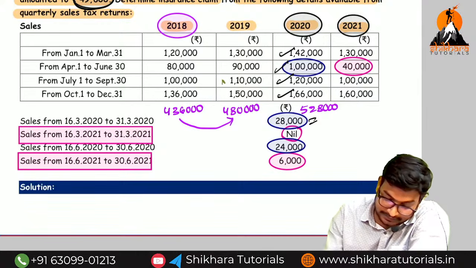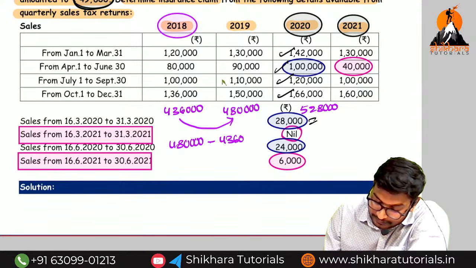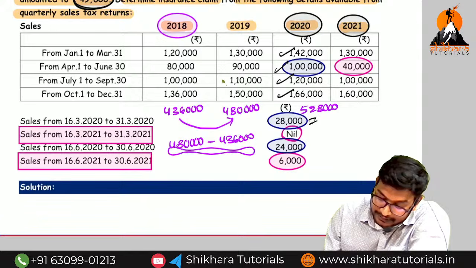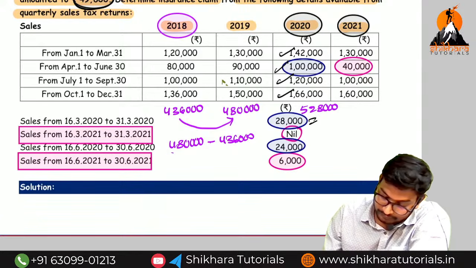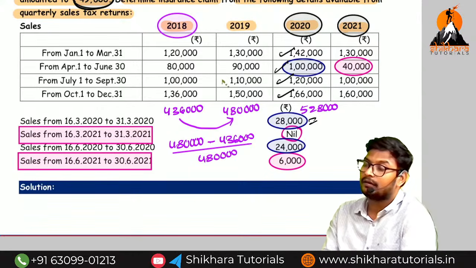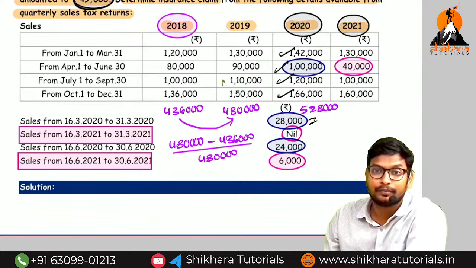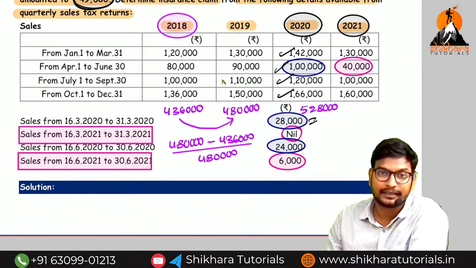Increase in turnover: 4 lakh 80,000 minus 4 lakh 36,000 divided by 4 lakh 80,000 gives 9.16, nothing but around 10%.